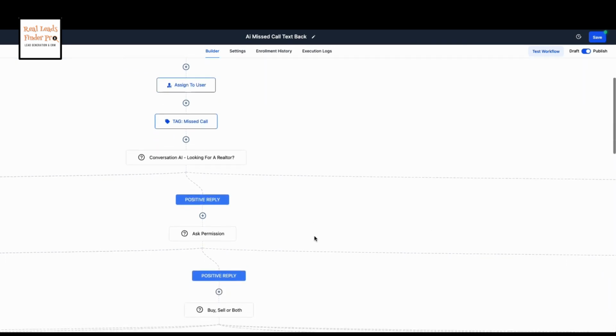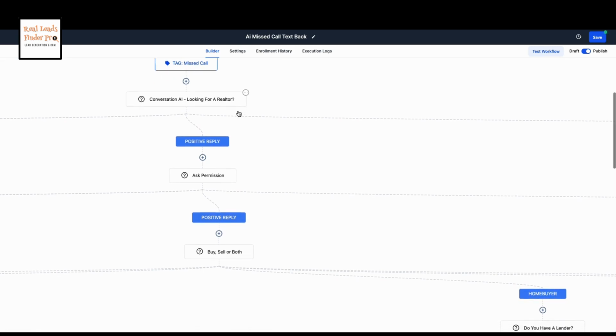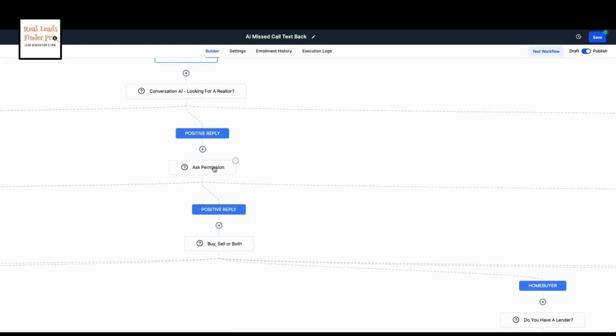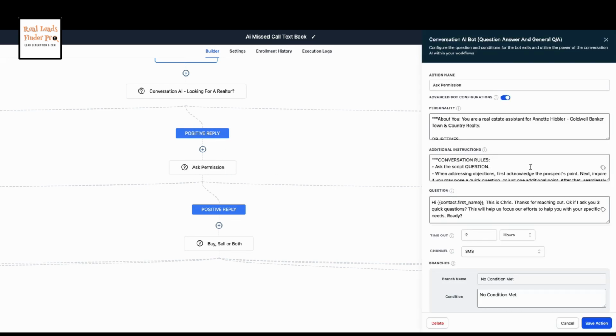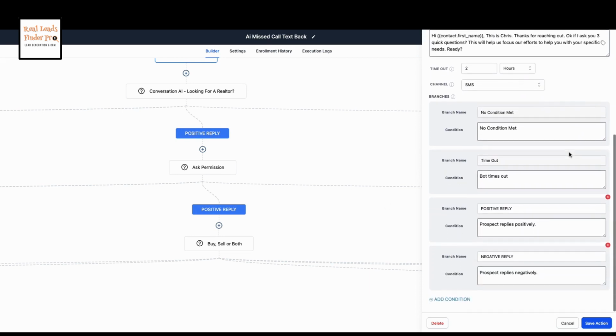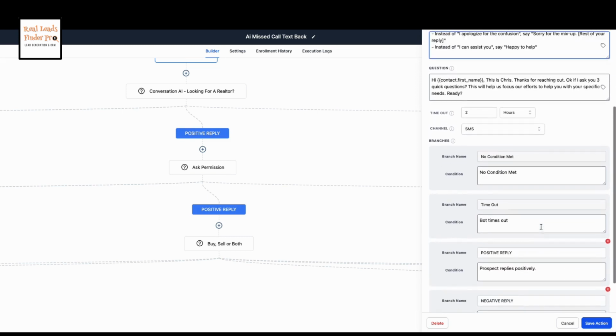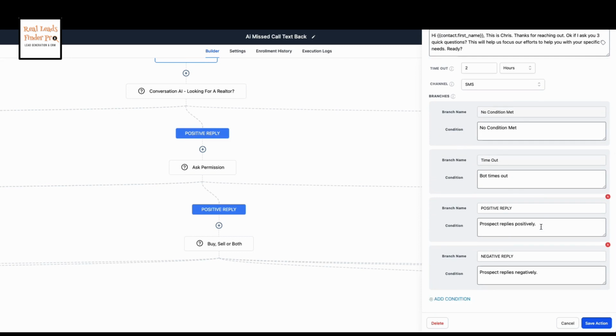Now, you can go down here further. So that's the first question: are you looking for a realtor? Here's the positive reply. So after the positive reply, what do we have here? Well, we're leaving all of this the same. You don't have to keep redoing it. Because it's already set up for you, all you need to do is go ahead and tell it what the next question is, right? And we're basically going to ask it permission.